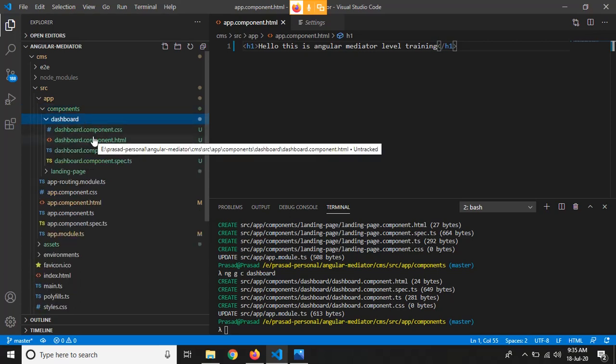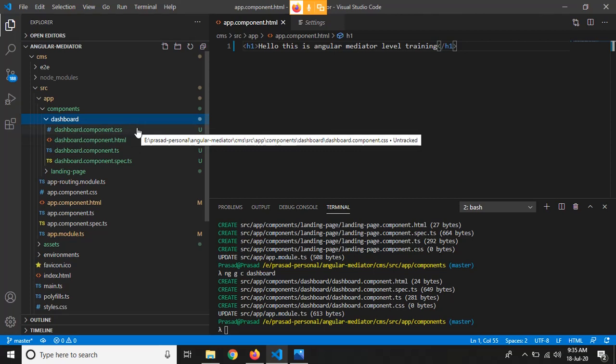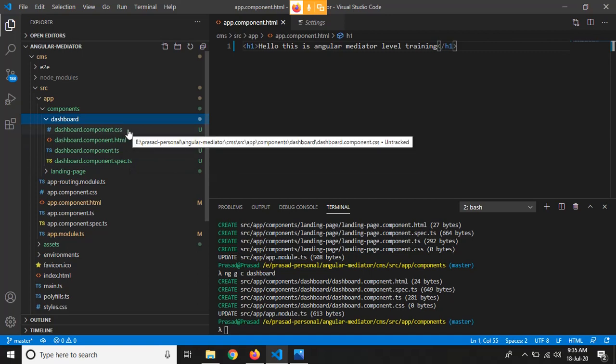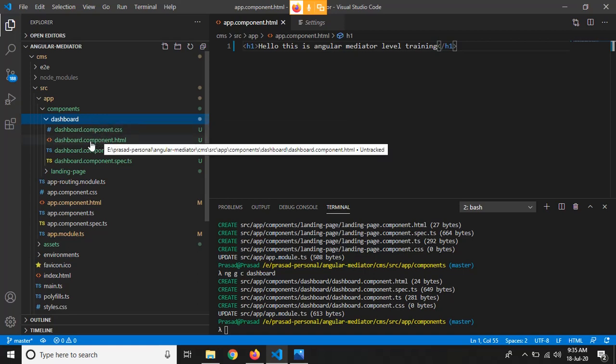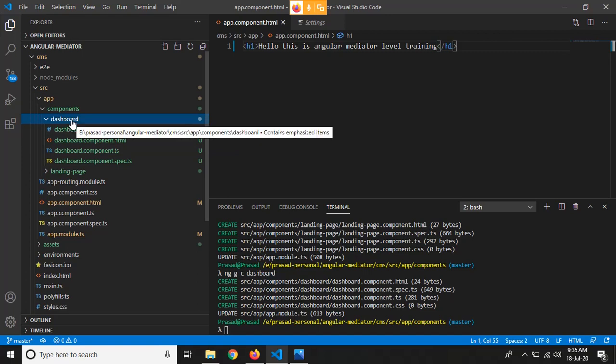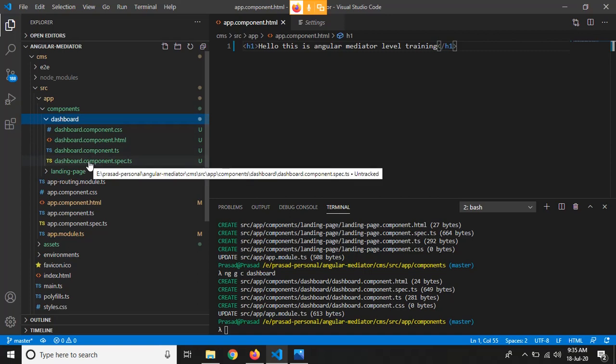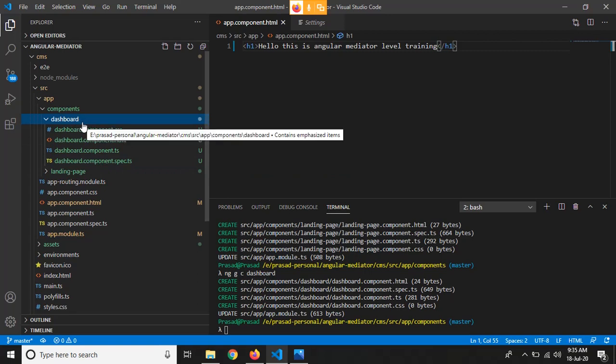In the basic session I explained that every Angular component has these four files: css, html, ts, and spec.ts. The css file is used for adding styles to the specific component. In the html file we write the html code for this particular component. In the ts file we write the functions for this component, and in the spec.ts file we write automated test cases for this particular component, right?